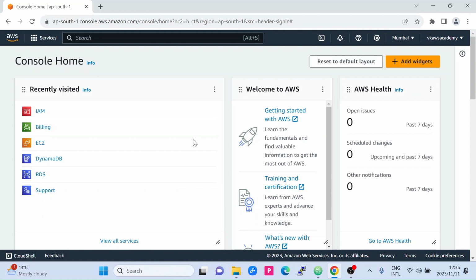In this particular session, we are going to learn about IAM, what IAM is, what the users are, what the group is, and what the policies are in AWS. This is a very important lecture when it comes to any security or any individual who has recently joined an organization.